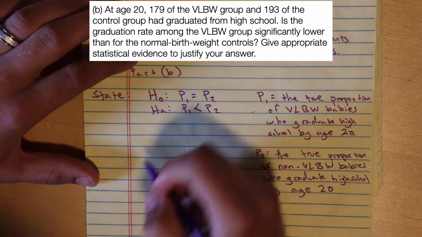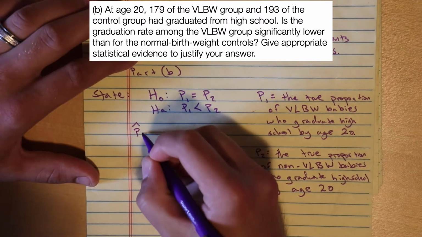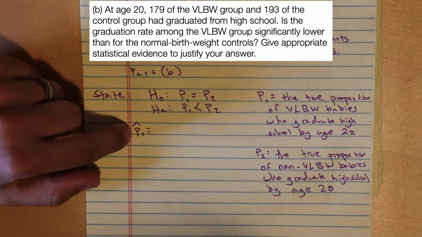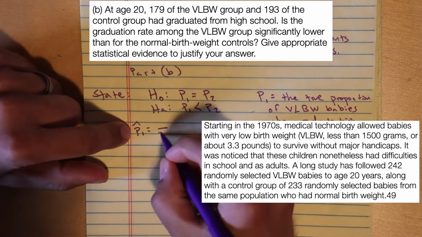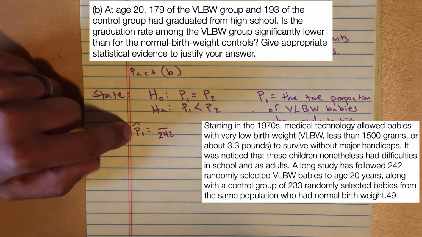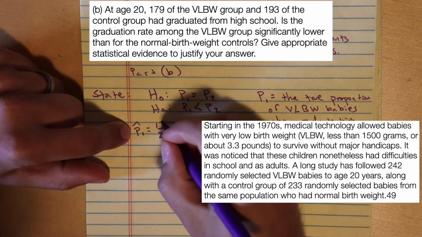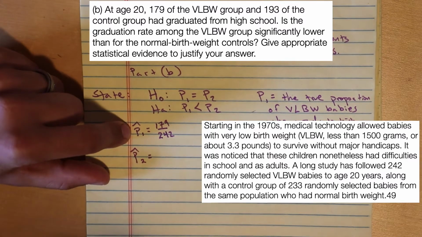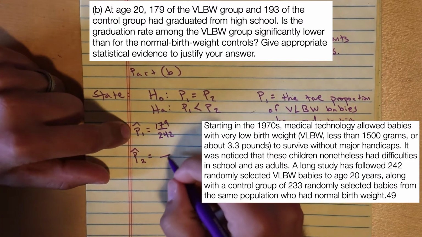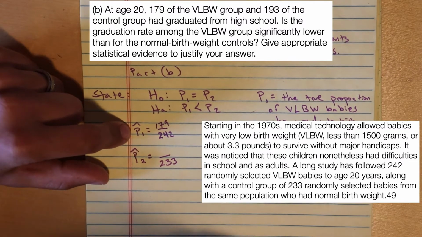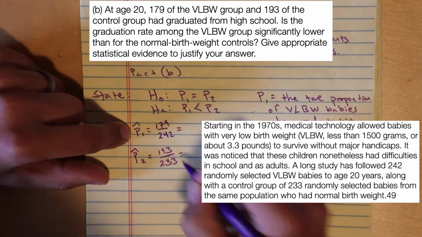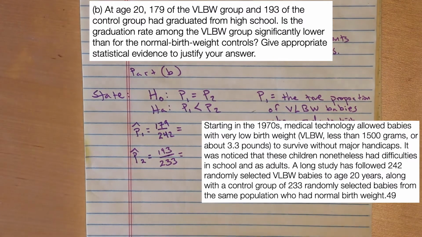Just for reference, I'm going to put the statistics here. So remember, statistics come from samples. So it looks like the very low birth weight, 242, and out of those, 179, and then for the non-very low birth weight babies, we had 233 of them, and it looks like 193 graduated high school. So for reference, I'm just going to keep my statistics around.